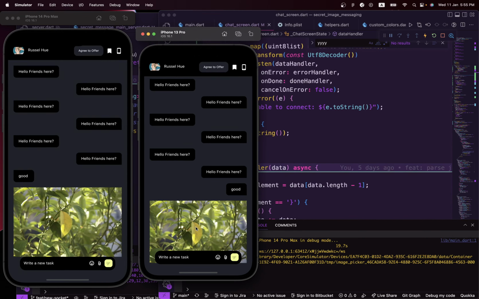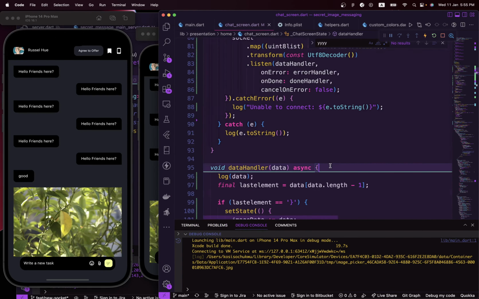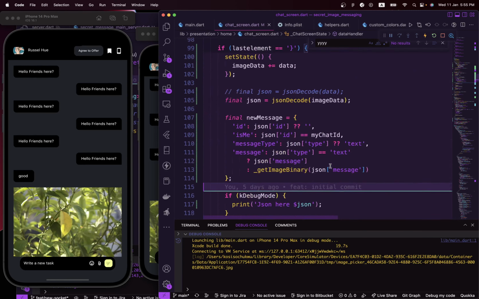If you tap on the image, you can now see the secret message we added, the encrypted message we added to the image. It's the same over here. If you tap on this, it's going to show us the secret message we encrypted also. But we just want it to be dynamic. We don't want it to be hard coded, so we can go over here and change that.